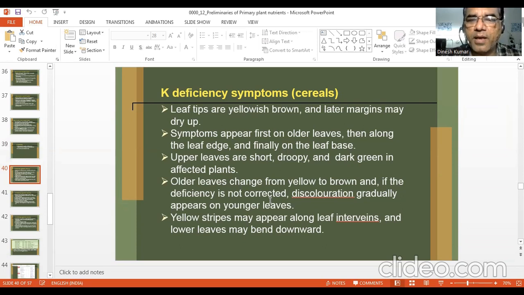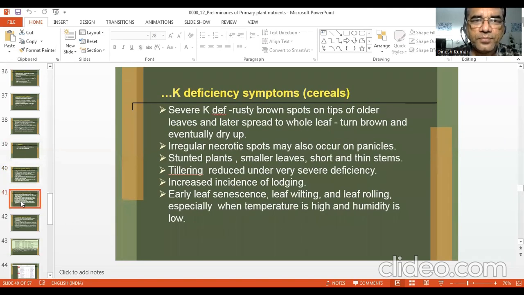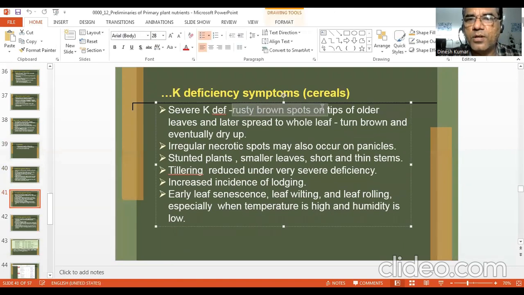Yellow stripes may appear along leaf veins, and lower leaves may bend downward. Severe K deficiency, rusty brown spots on tips of older leaves and later spread to whole leaf, turn brown and eventually dry up. Irregular necrotic spots may also occur on panicles.